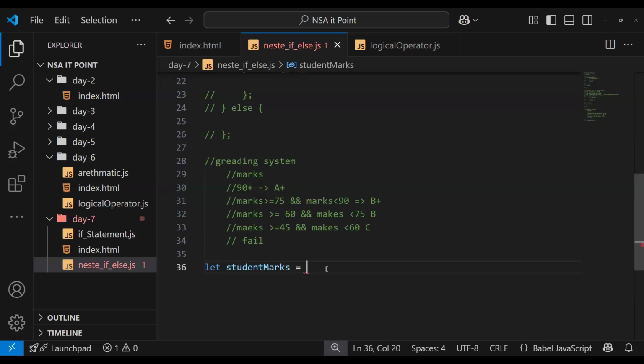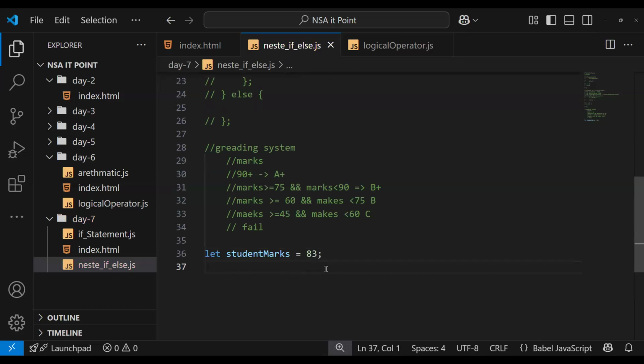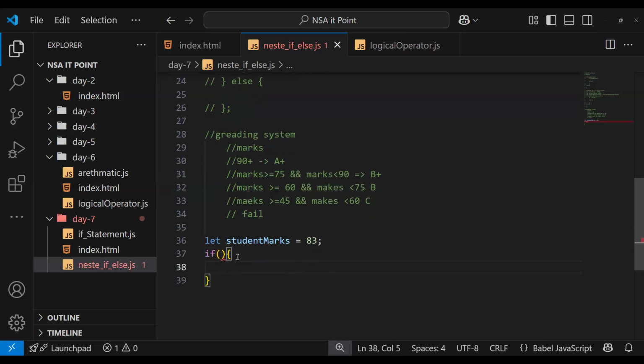Okay, let's see. Student got 83. Let's create an if statement. Let's create the first if statement. Inside the condition, what are we checking? We check whether student marks is greater than or equal to 90 or not. But first of all,